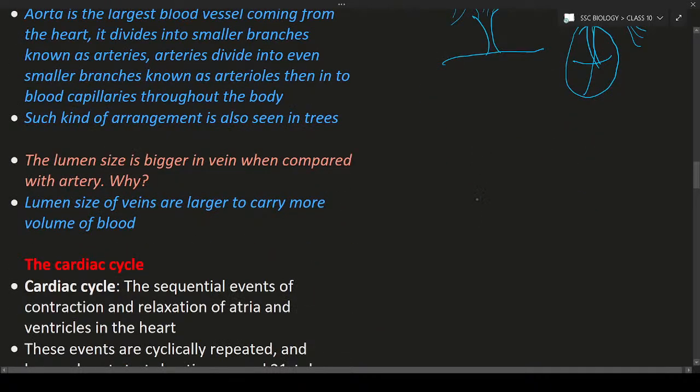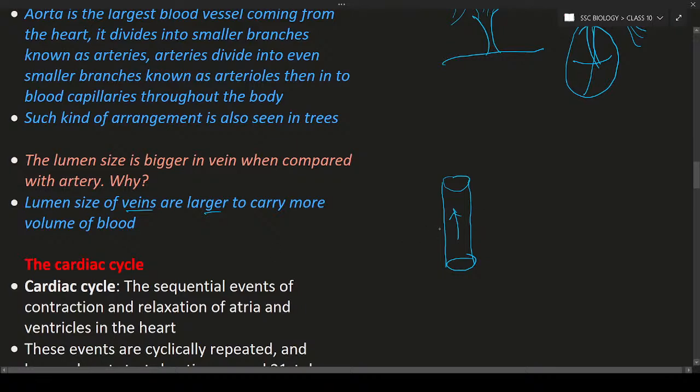So the lumen size is bigger in veins when compared to arteries. Why? Here the lumen size is larger to carry more volume of blood. First of all, there is not much pressure in the vein. So if the vein is larger, even though the pressure is very less, it can carry more volume of blood. So this is one of the reasons: due to the less pressure in the vein, the lumen size is more in the veins.